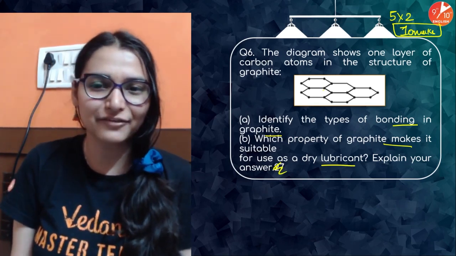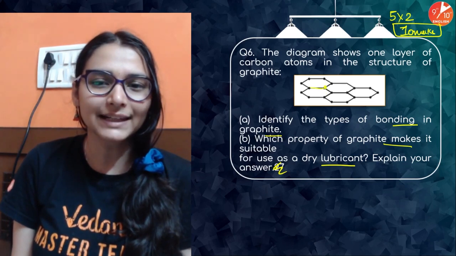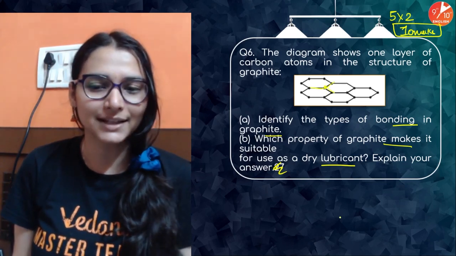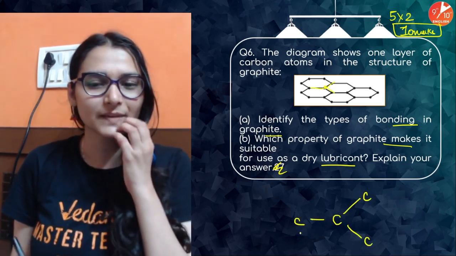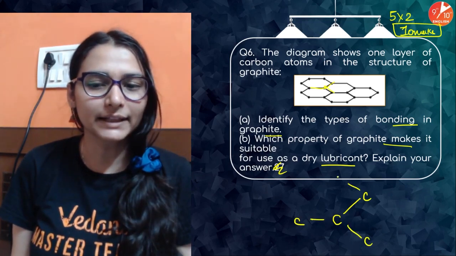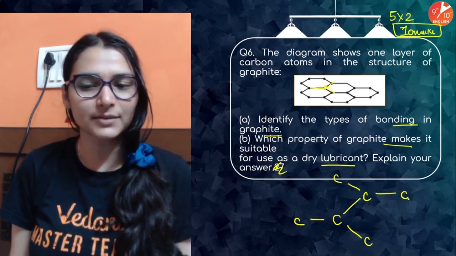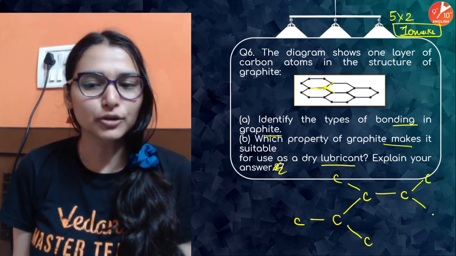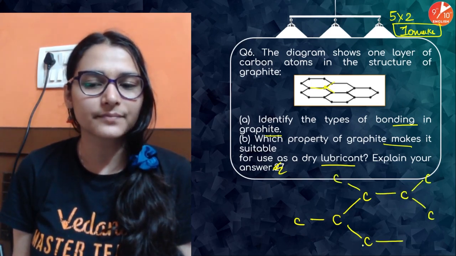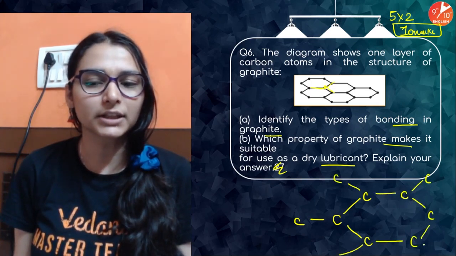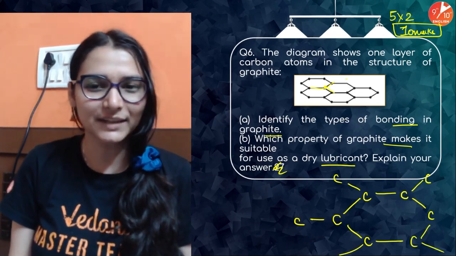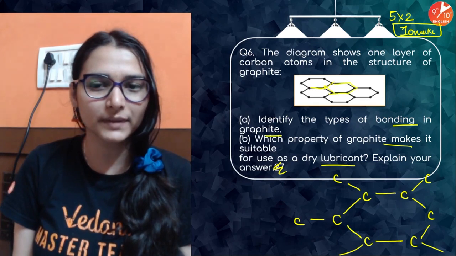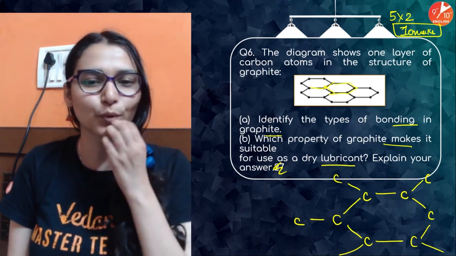In graphite, every carbon is covalently bonded to 3 other carbon atoms. This is a carbon covalently bonded to 3 other carbon atoms. This carbon is again covalently bonded to 3 other carbon atoms. This is also bonded to 3 other carbon atoms. So we do get hexagonal layers over there, है ना. आप देख सकते हो hexagon is being formed with the 6 carbon atoms by a single covalent bond.